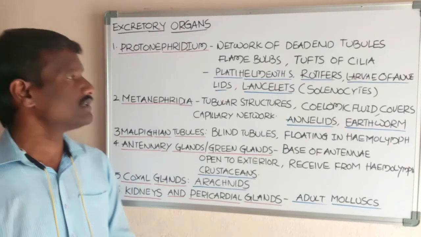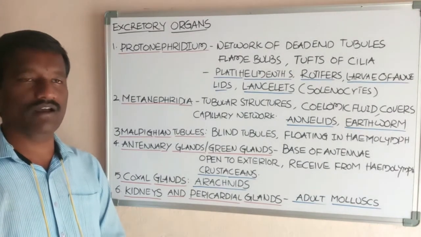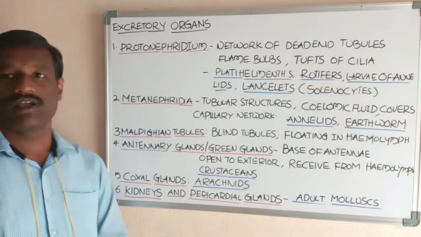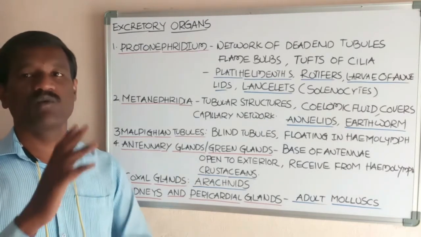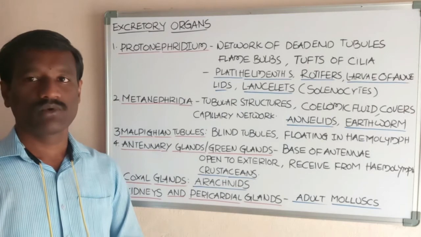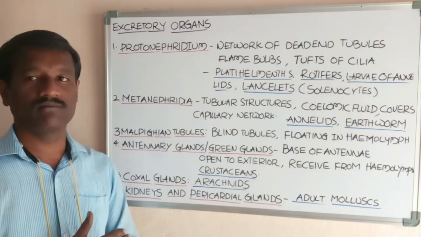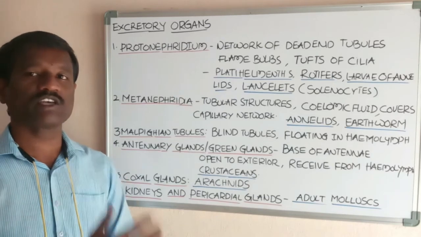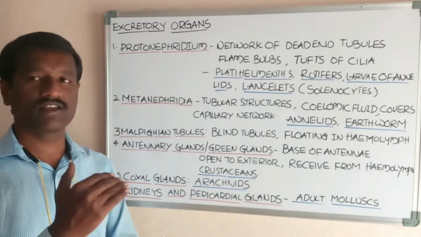Students, this is about the excretory organs in the invertebrates and the vertebrates. Animals additionally have some other excretory structures.